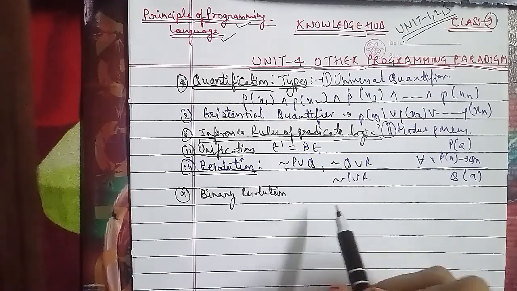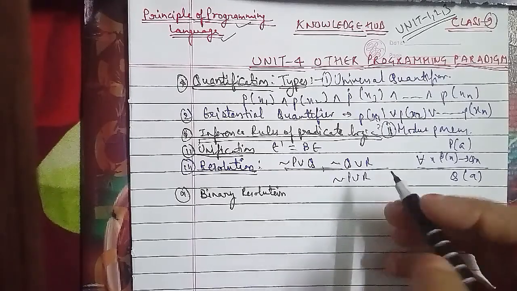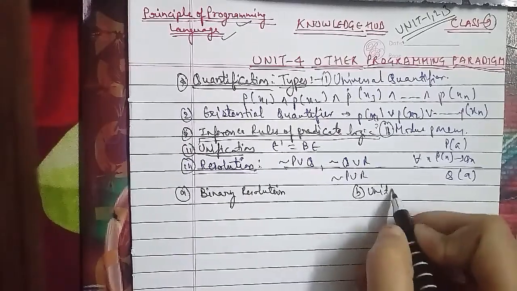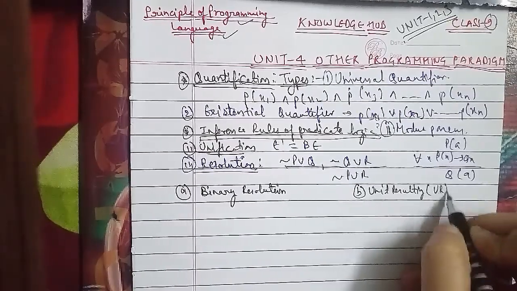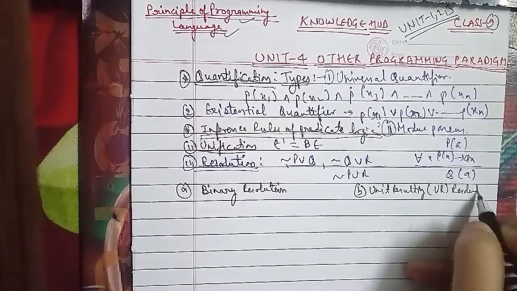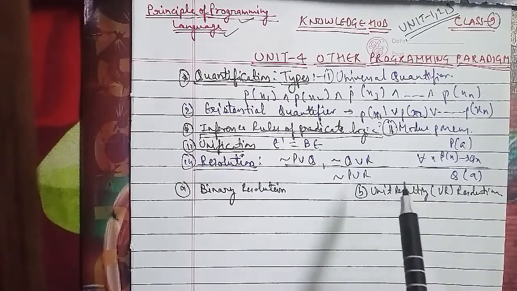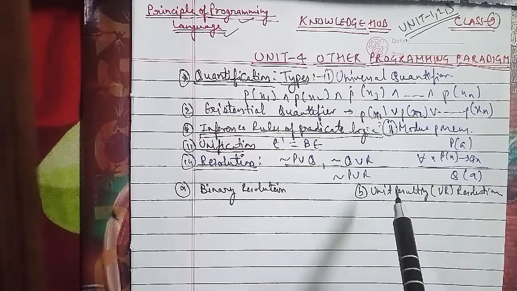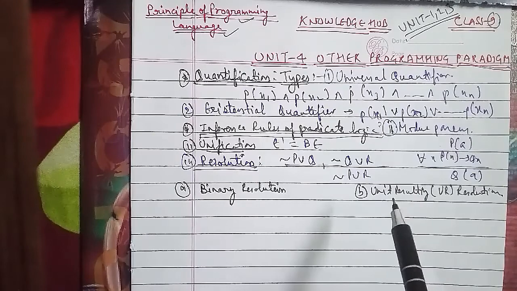In UR resolution, or unit resulting, a number of clauses are resolved simultaneously to produce a unit clause, for example married(X, Y), mother(X, Z), father(Y, Z). Here we look at the substitutions through which we get the unit clauses. I can give you an example of unit resulting, which is as follows: married(X, Y).